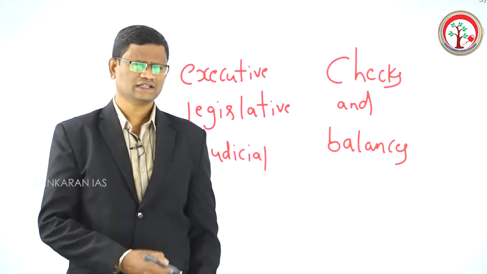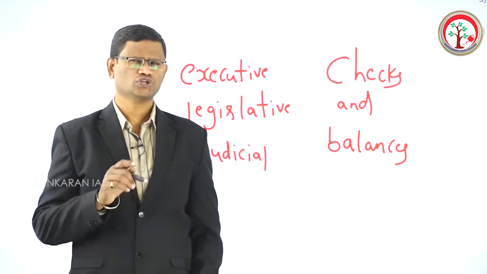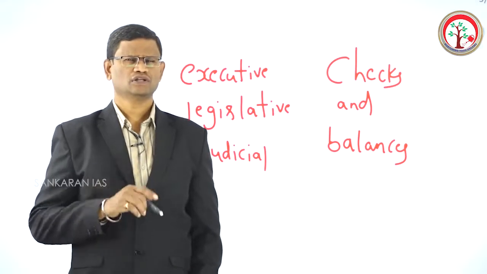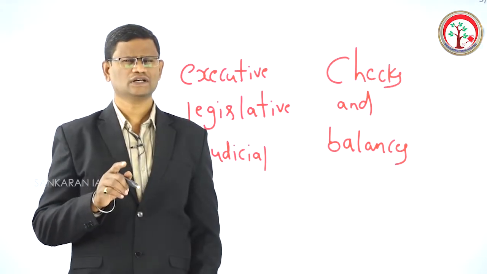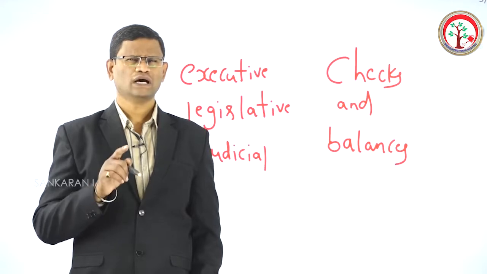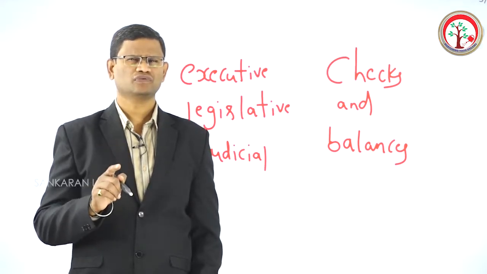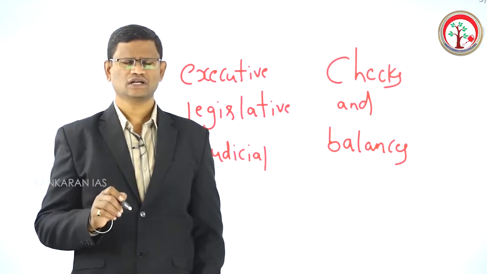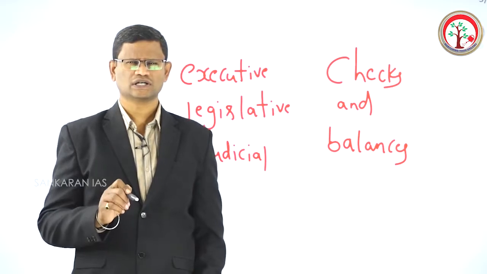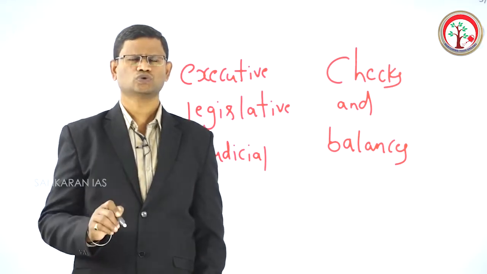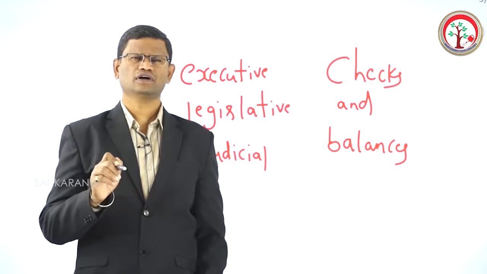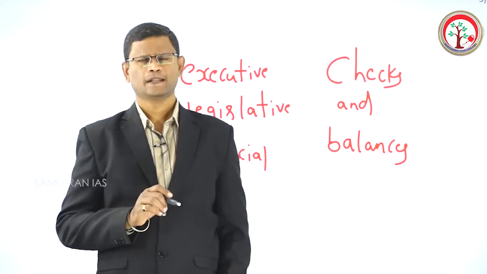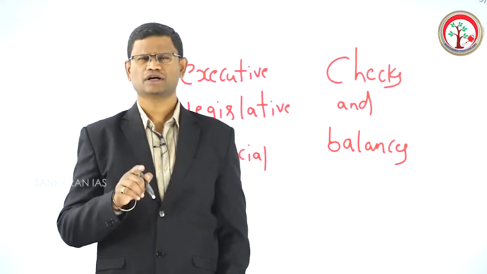The purpose of the second theory is to ensure that there is balance of power among the three branches of the government. So the theory of checks and balances aims at preventing one organ from becoming extremely powerful at the cost of the remaining two organs. The theory of checks and balances says that each organ must exercise control over the remaining two organs so that there is balance of power among the three organs of the government.